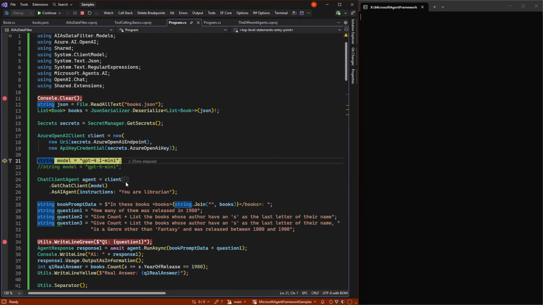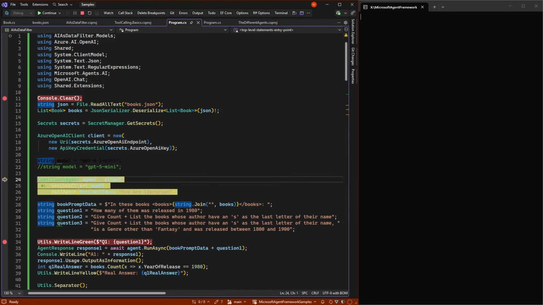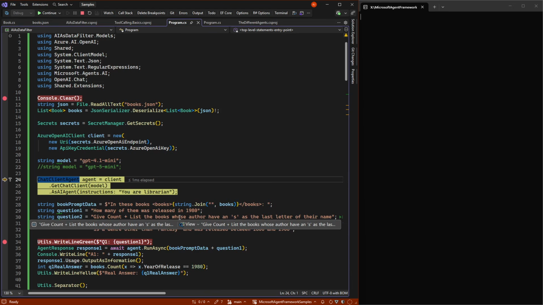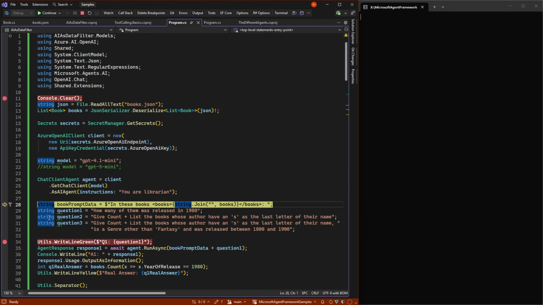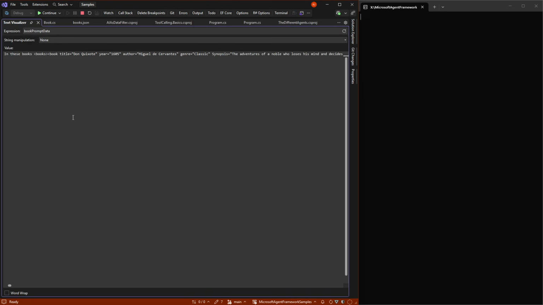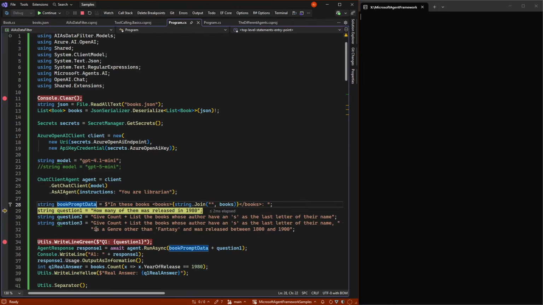Then I make a client, and in this case, I'm using ChatGPT 4.1 Mini as the first model. I'm just telling it it's a librarian, and then I'm giving all the data in the prompt, meaning a very, very long string of text. The reason I do this is that what we're about to do is not really something RAG can do, because we are going to ask questions like, how many of these books were released in 1980?